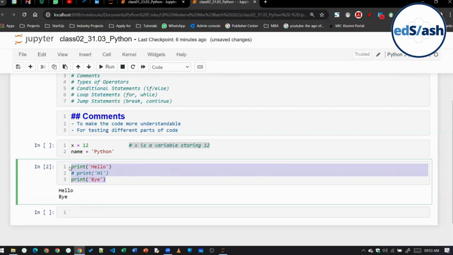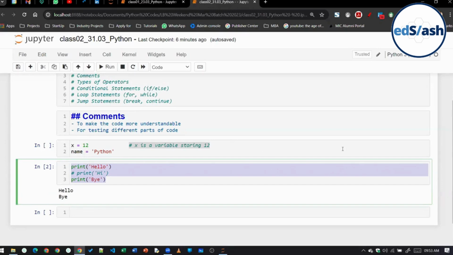In that case, I want to test the code, to see what exactly is happening at each and every line, or what different parts of the code are doing. So instead of removing some parts of the code, I can comment them out, and then rerun the code so as to test it. Here you can see print hi is not working, so I am checking the output without the print hi line.